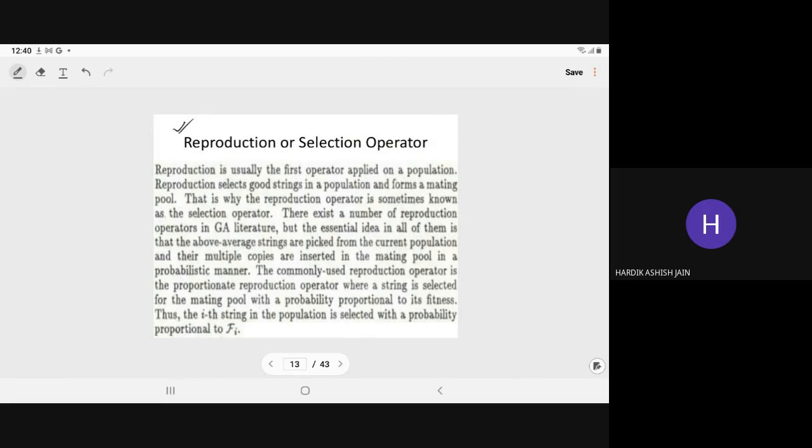And they give the birth of the child string. So here let us start with the reproduction. Reproduction is usually the first operator applied on the population. Reproduction selects. What is the role of the reproduction? It always selects the good string, right?